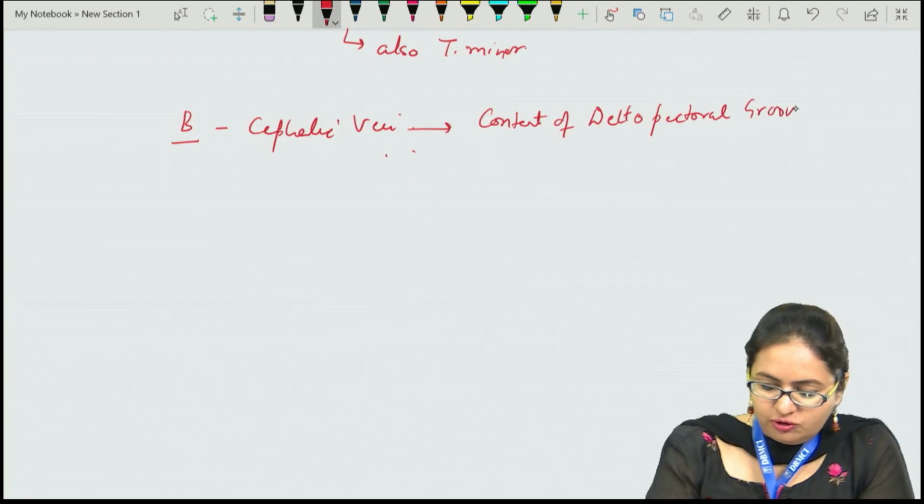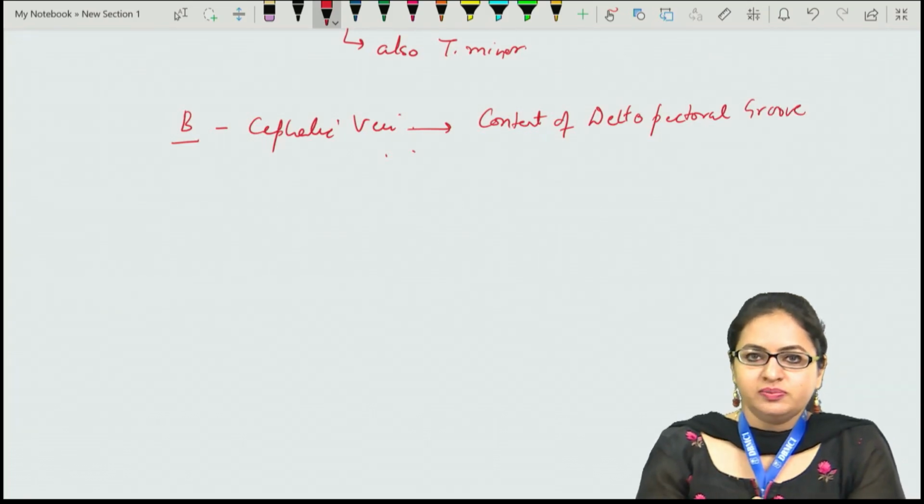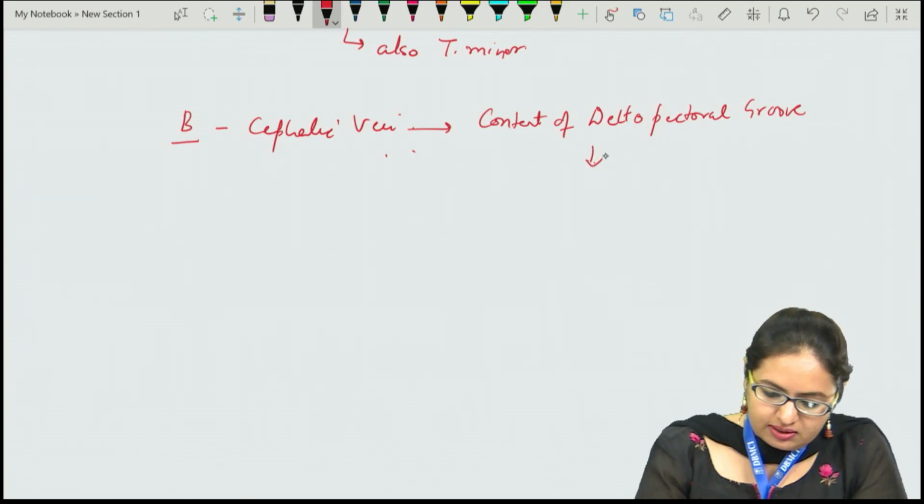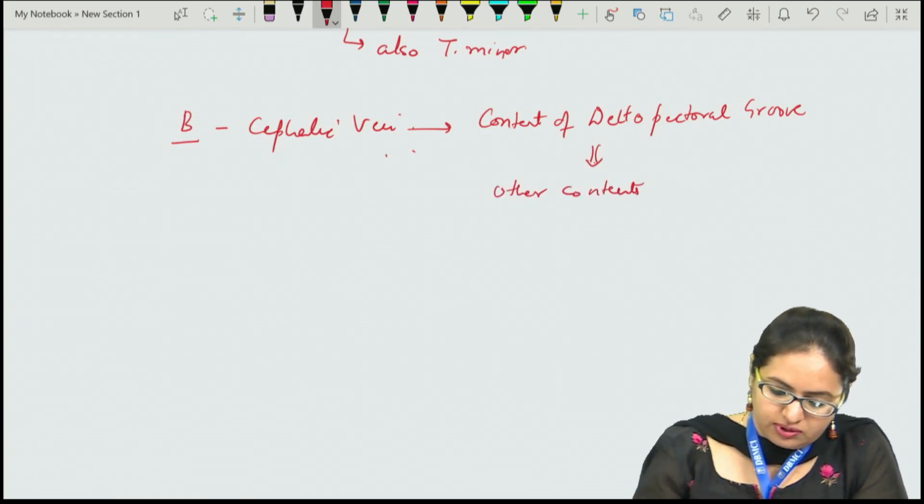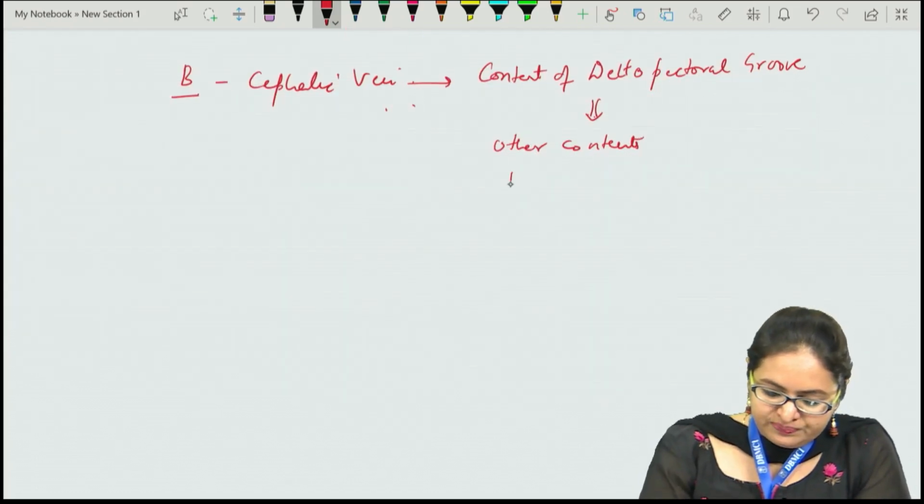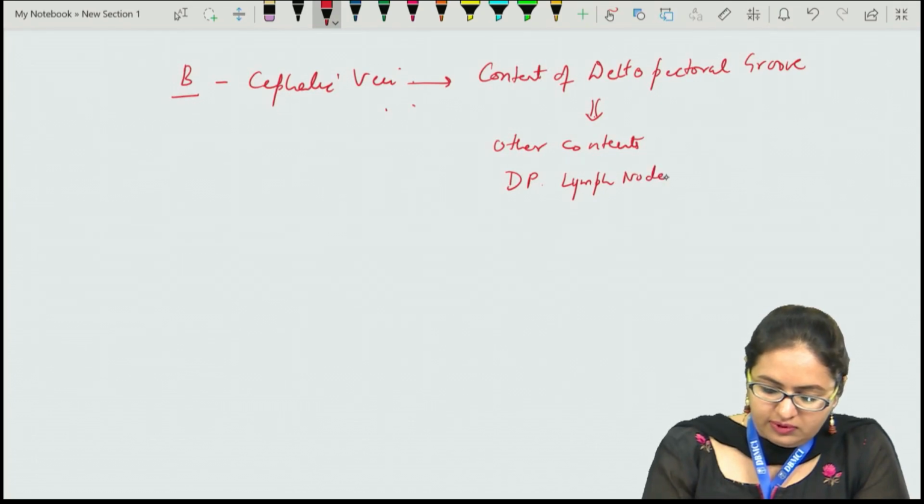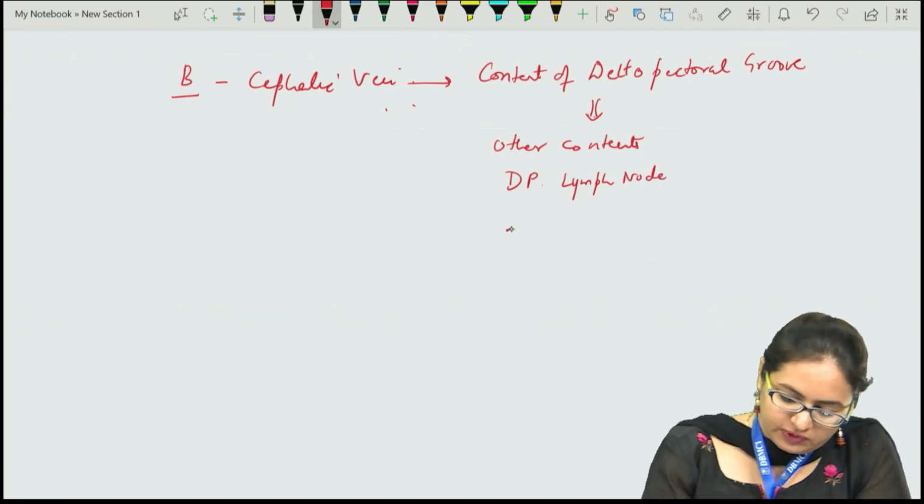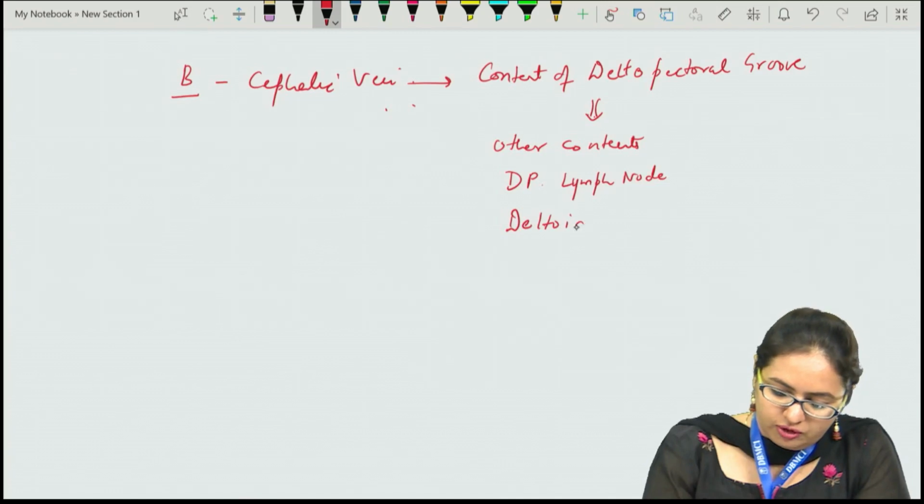This deltopectoral groove is present between the deltoid muscle and the pectoralis major muscle. The other contents of this deltopectoral groove include the deltopectoral lymph node as well as the deltoid branch of thoracoacromial artery.